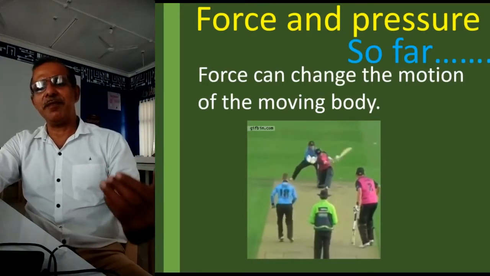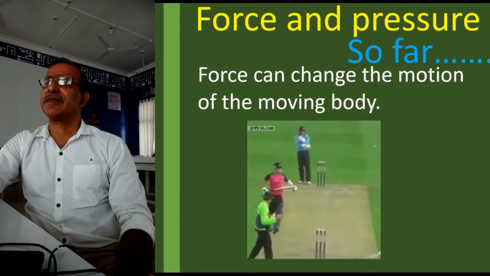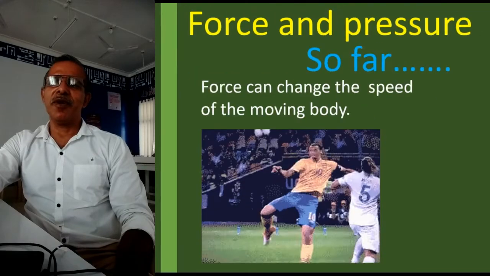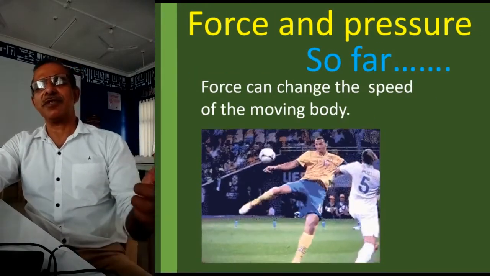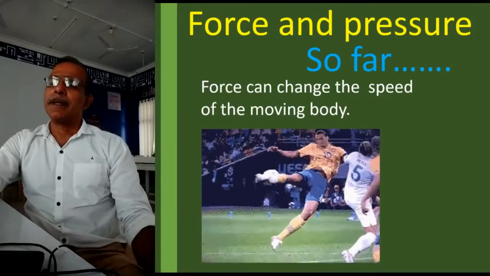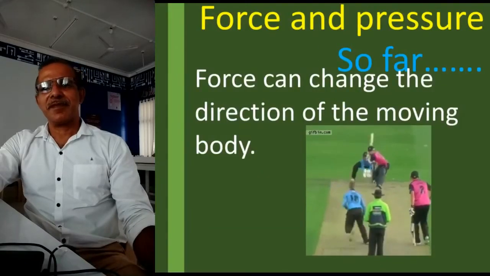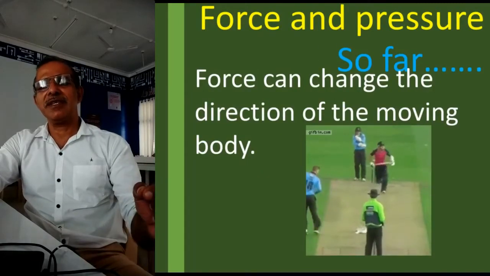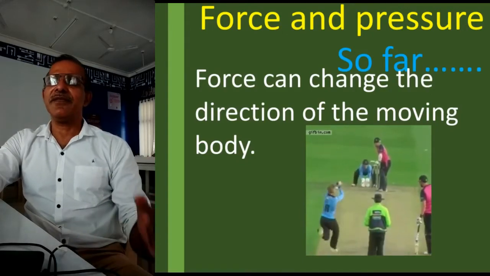And these all things happen when the force is applied in a particular way. The speed of the ball will change because of the force which is applied in between. And then the direction of the moving body will change when the force is applied in a different direction.